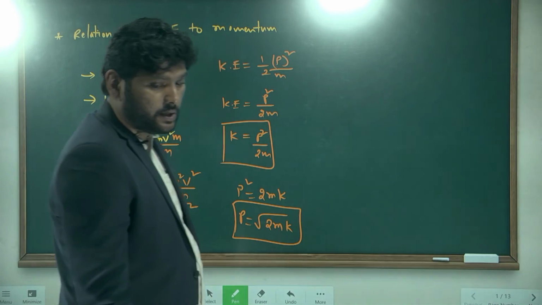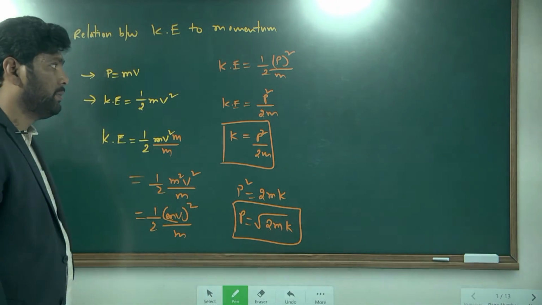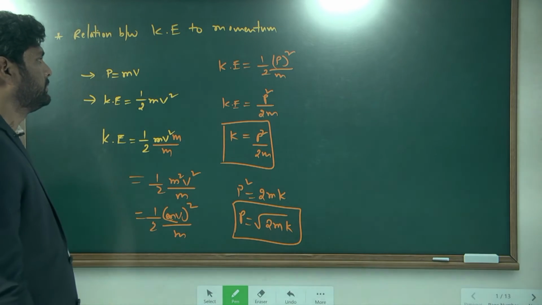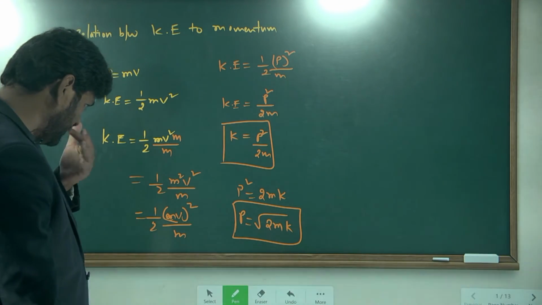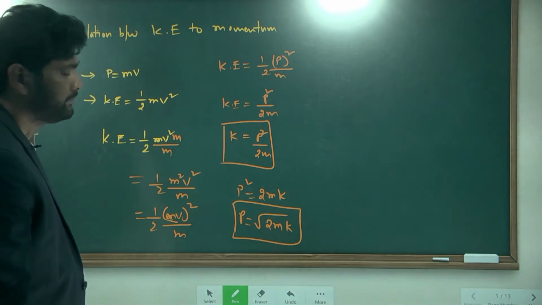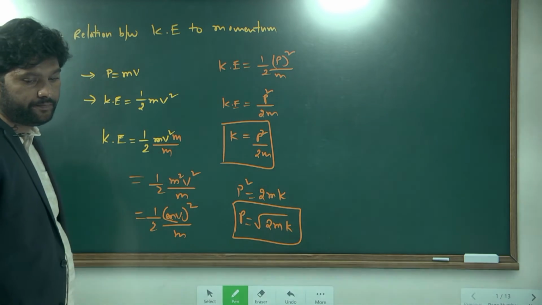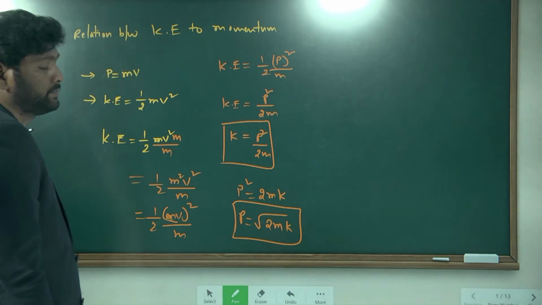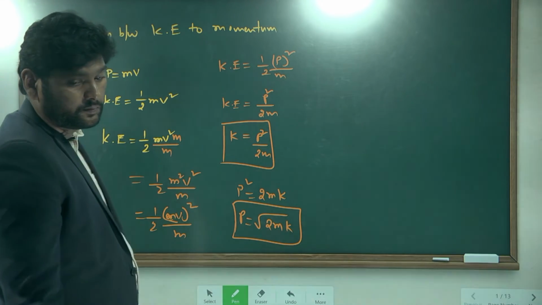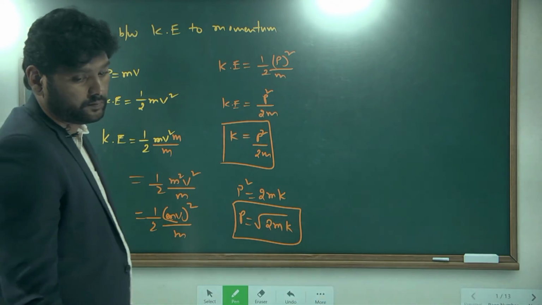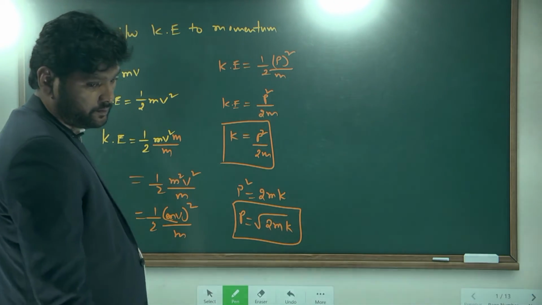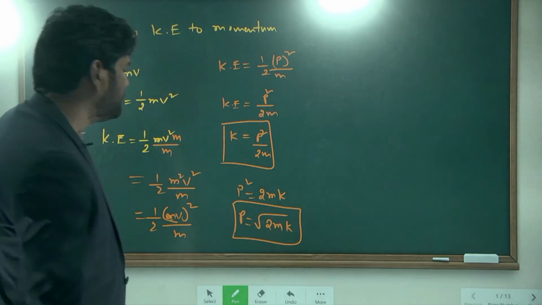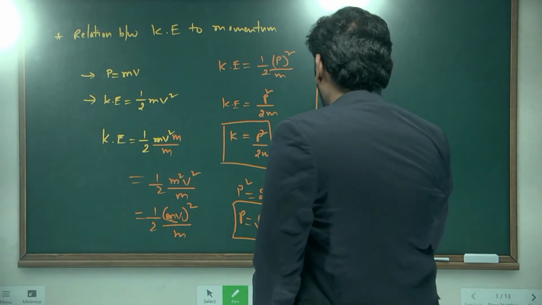Both relations are relations between kinetic energy and momentum. Completed? Yes, sir, writing. Completed.